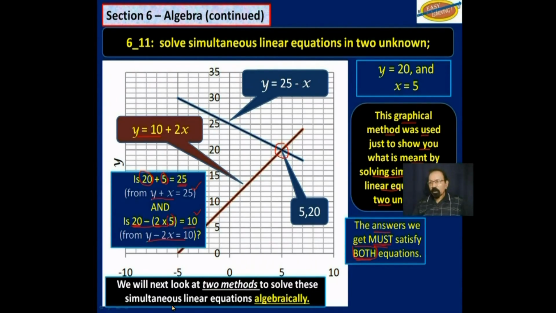We will next look at two methods to solve these simultaneous linear equations algebraically. So first of all, I will demonstrate how to do that using these two equations we were looking at here. And then after that, we will look at 4 more examples.